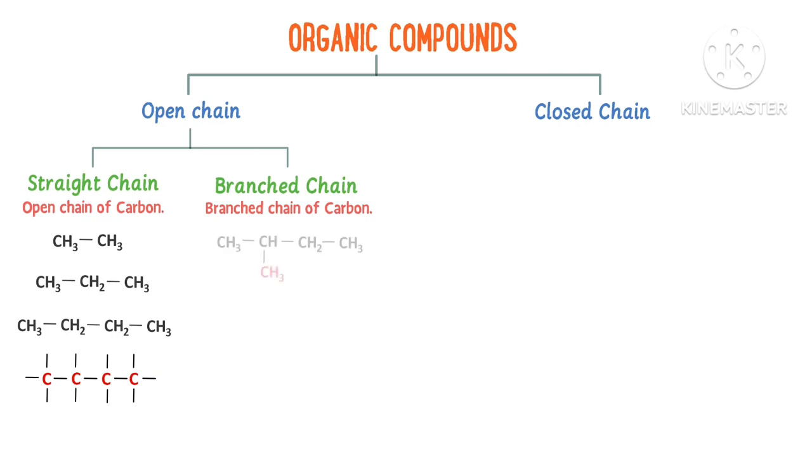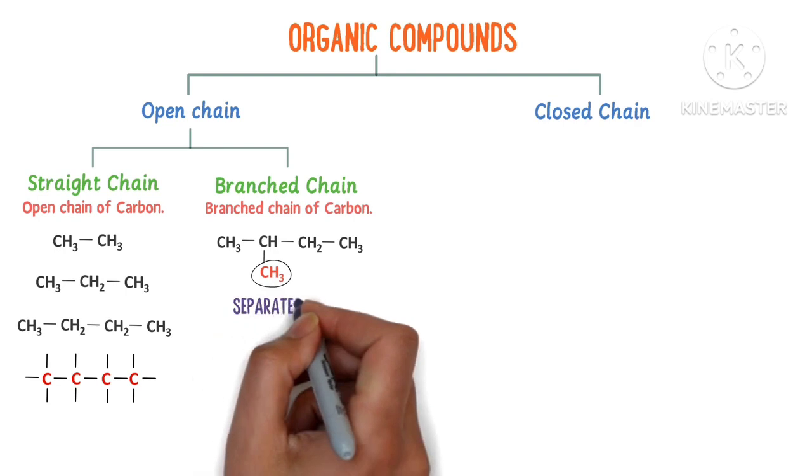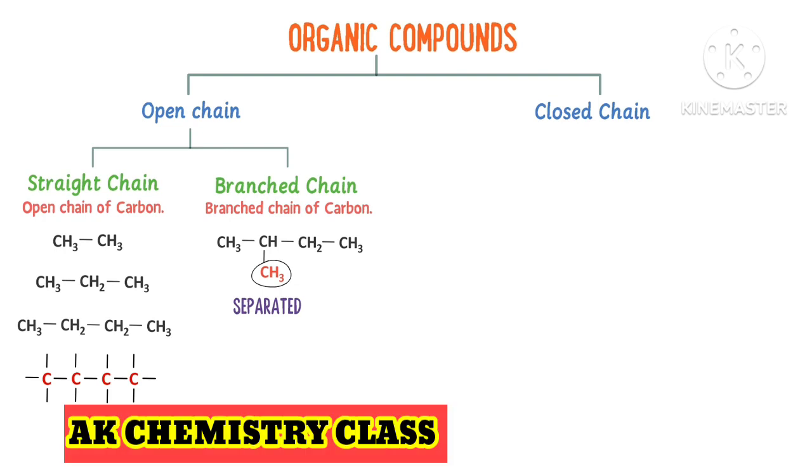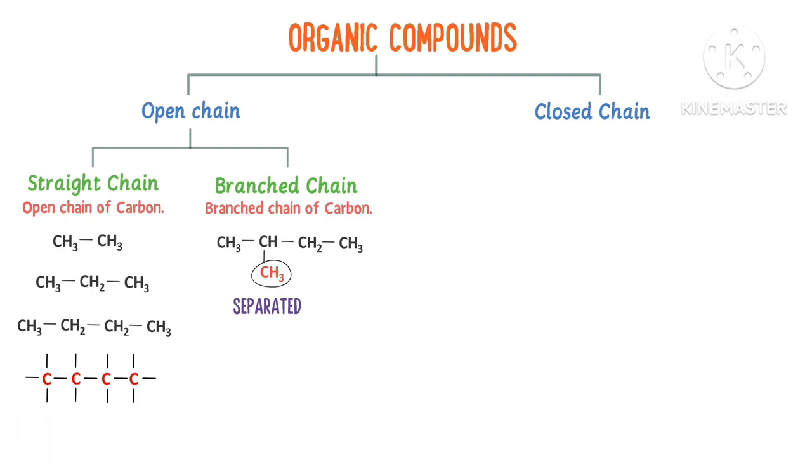For example, isopentane. In this molecule, these four carbon atoms form a straight chain, but this fifth carbon is separated from the open chain and linked with the second carbon atom. So it forms a branched chain of carbon atoms. Thus we learn that open chain organic compounds are divided into straight or branched chain.